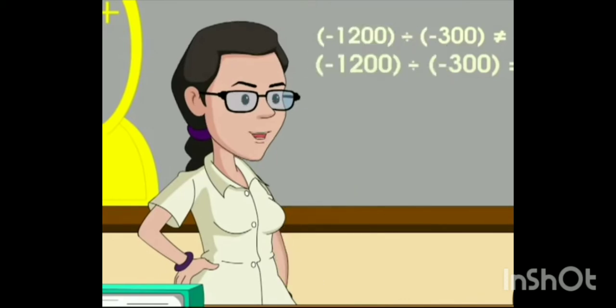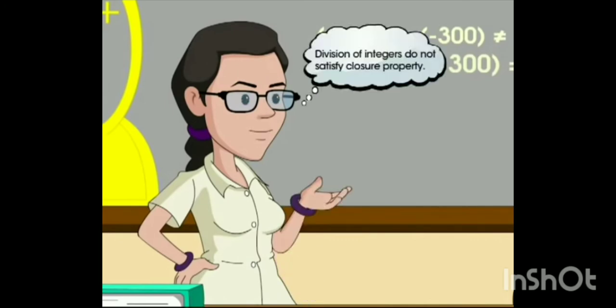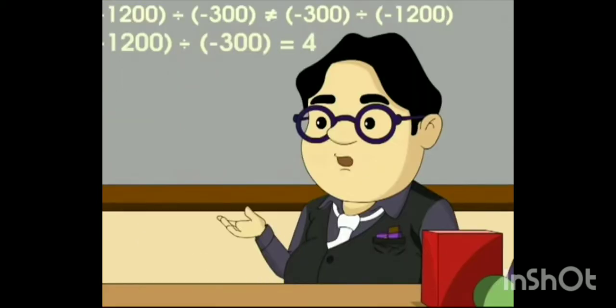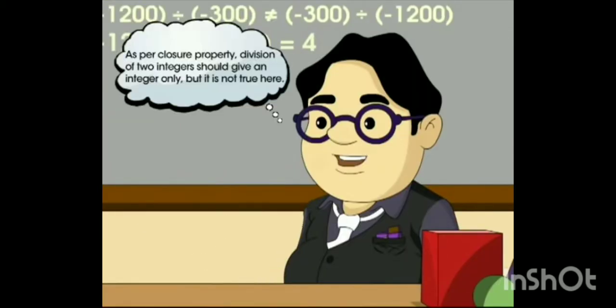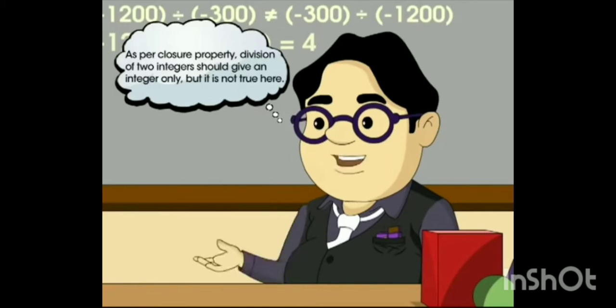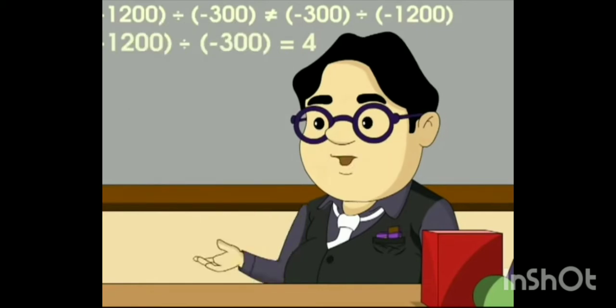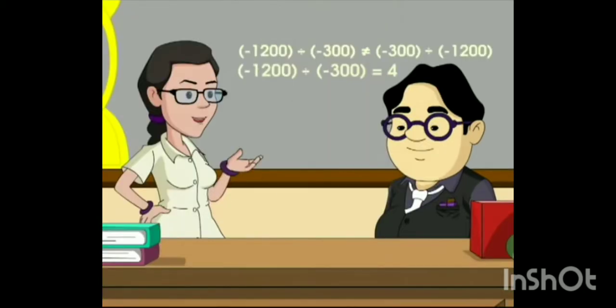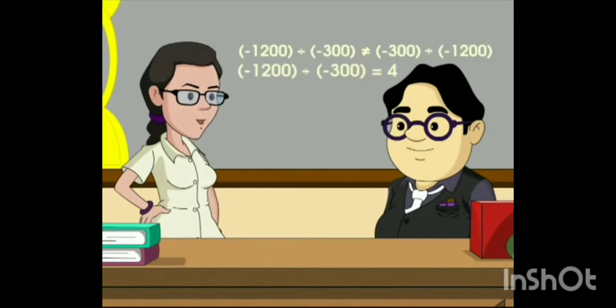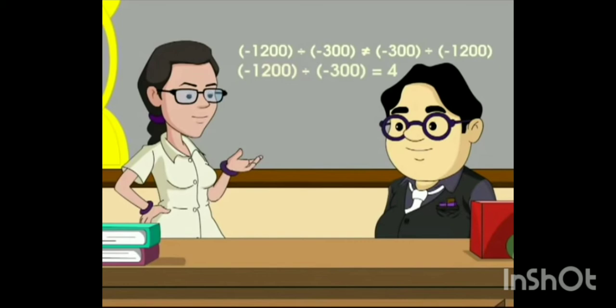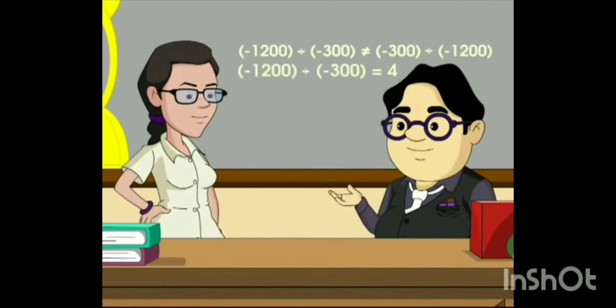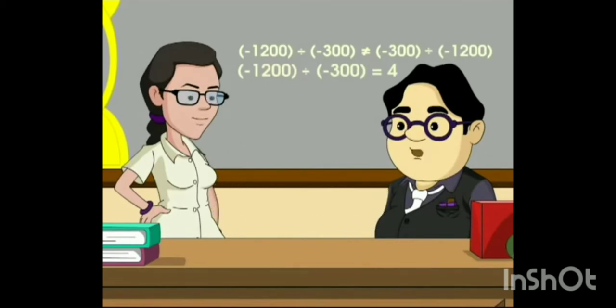From this observation, we can infer that division of integers does not satisfy the closure property also. Oh yes, as per closure property, division of two integers should give an integer only. But this is not true here, so it does not satisfy the closure property. Smart! Kudos to your memory, huh? Now let's see where we need to divide integers in our real life through an example. Application time! Let's enter the virtual world quickly.